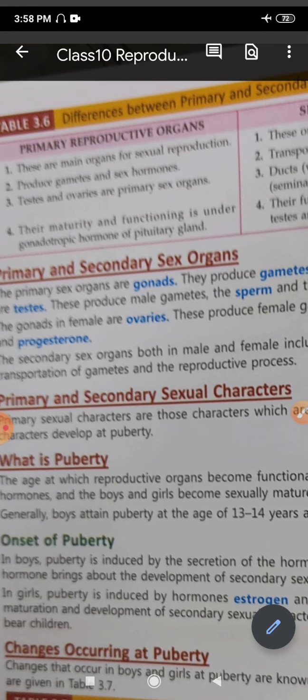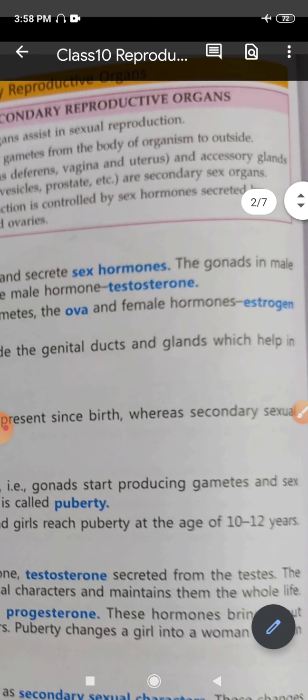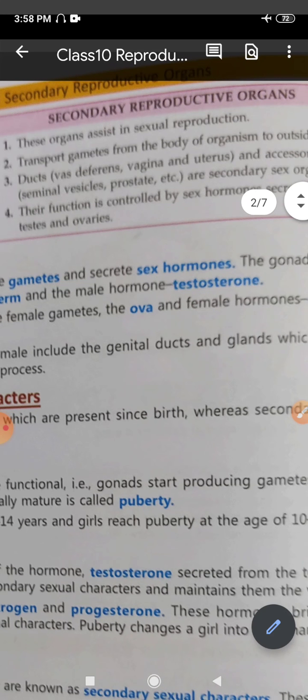Now if we talk about the secondary reproductive organs, here we see the gametes are produced by the main primary reproductive organs, but are transported from the body of the organism to the outside by the secondary reproductive organs.